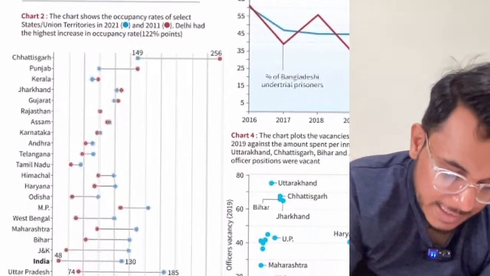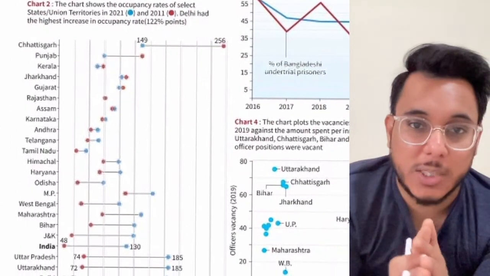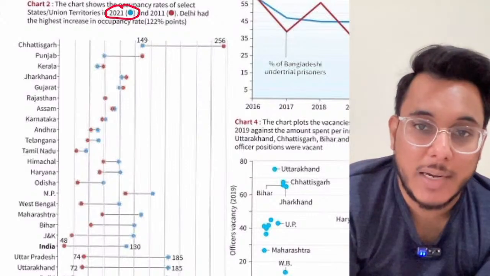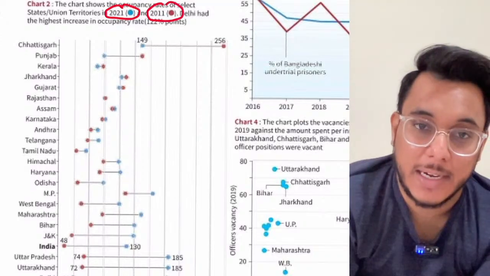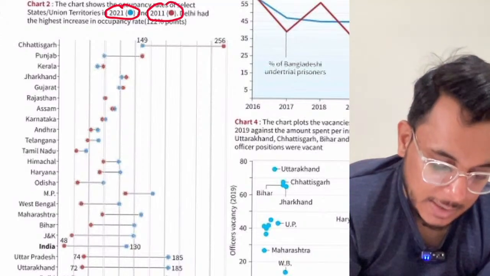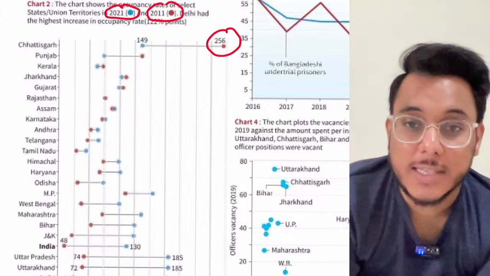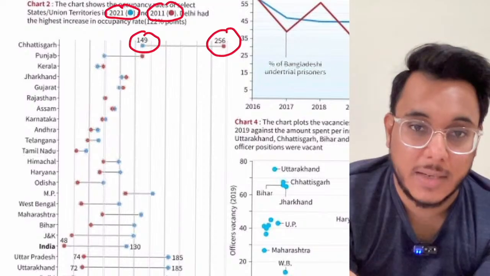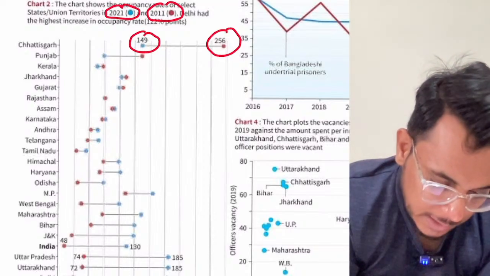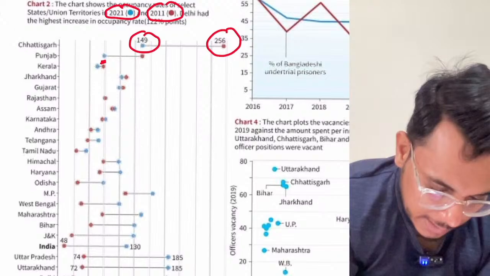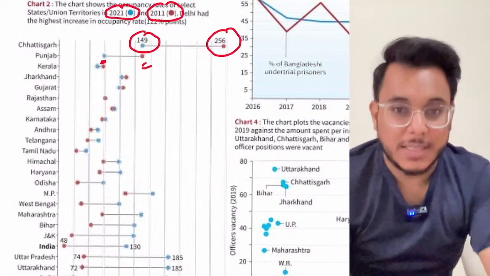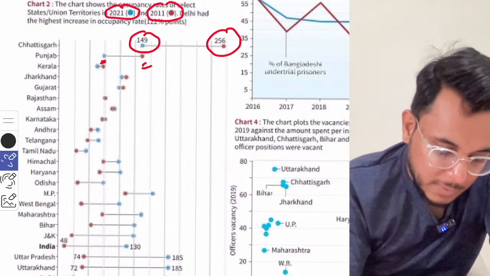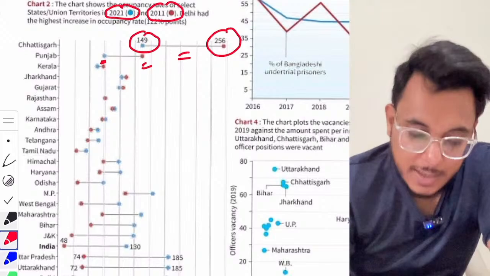Now, if you see guys, below the chart, it is talking about the occupancy rate. The blue dot is 2021 data, and the red dot is 2011 data. For example, in Chhattisgarh, the occupancy was 56%. Today, the occupancy is 149%. Anyhow, the occupancy is above 100%. Punjab, fine, the same is the case of Punjab. Basically the other states also. When we talk about the occupancy, some of the states such as Chhattisgarh have very high occupancy.